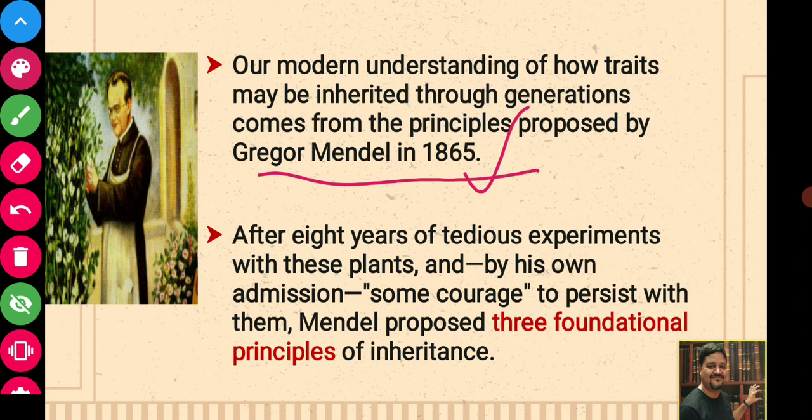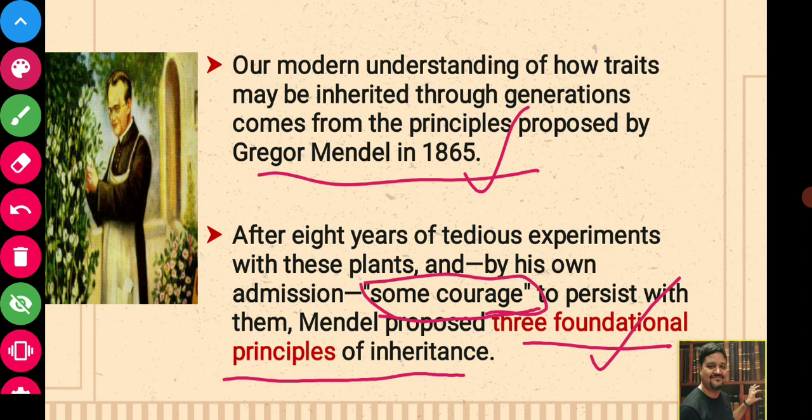After 8 years of tedious experiments with these plants, and Mendel admitted himself that some courage was needed to persist with them, Mendel proposed the three foundational principles of inheritance. In this lecture, in the coming slides, we will see what those three foundational principles of inheritance were.